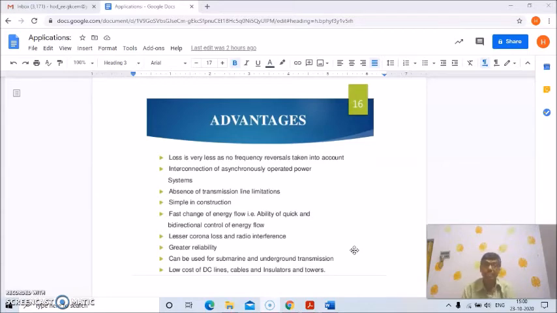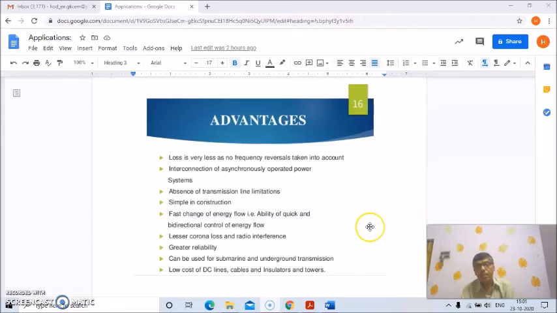Once again I'm repeating all these advantages. Loss is very less as no frequency reversal is taken into account, interconnection of asynchronously operated power systems, absence of transmission line limitations, simple in construction, fast change of energy flow, that is ability of quick and bidirectional control of energy flow, lesser corona loss and radio interference, greater reliability, can be used for submarine and underground transmissions, and low cost of DC lines, cables, insulators and towers. So these are the advantages.